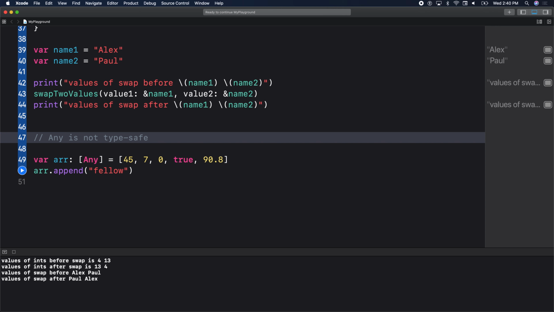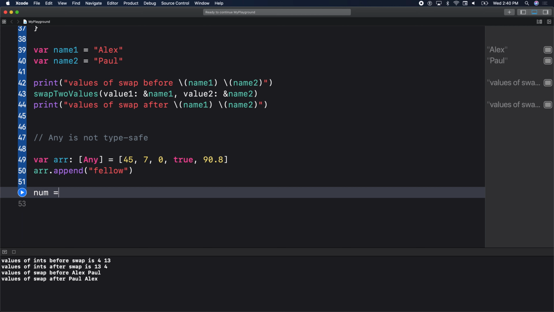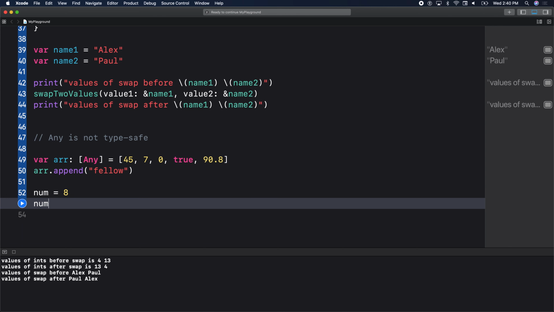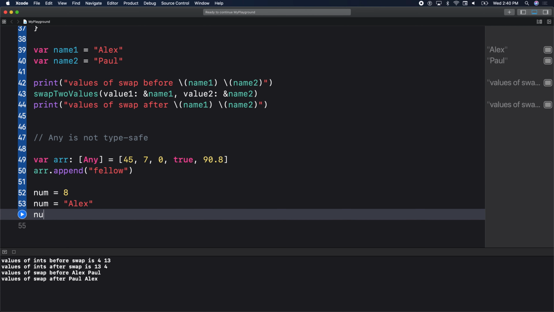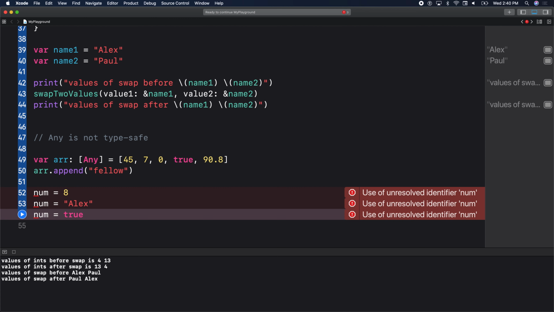That's type safe. JavaScript is not type safe. I could dump anything into a JavaScript object, it does not care. TypeScript is different, right? Swift is very type safe. If I start off with a string, I cannot change it to an integer like Python. In Python, you could say num equal 5, then later num equal to some string, then later num is true. That's valid in Python. In Swift, look at that, red everywhere. Painting the screen red. Not valid. Everybody with me, right?